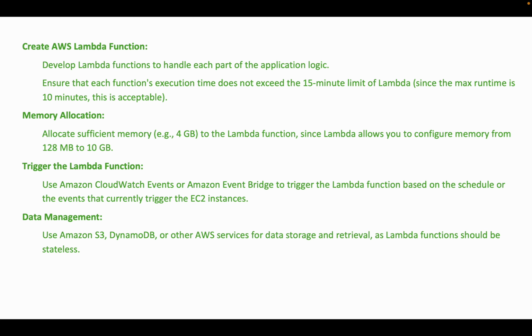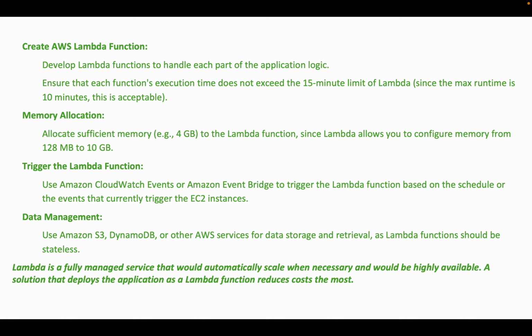Now we have to trigger the Lambda function. For that you have to use Amazon CloudWatch Events or Amazon EventBridge to trigger the Lambda function based on the schedule or the events that currently trigger the EC2 instances. And for data management, you can use Amazon S3, DynamoDB, or other AWS services for data storage and retrieval, because a Lambda function is stateless.